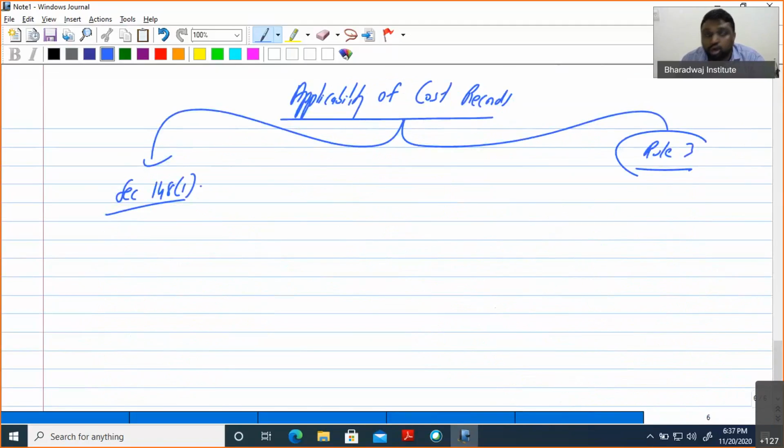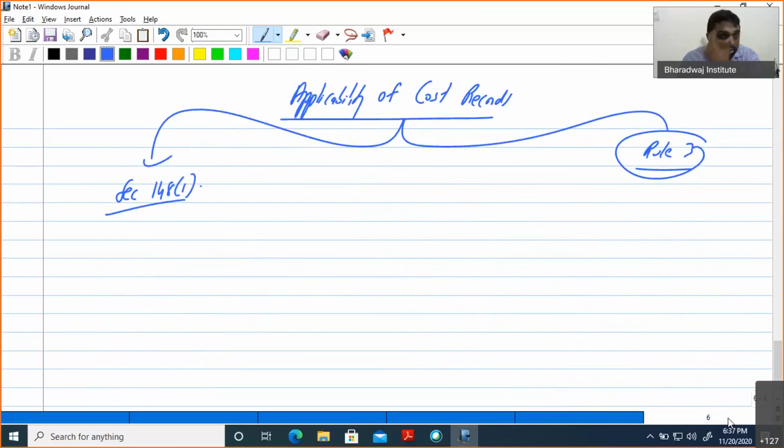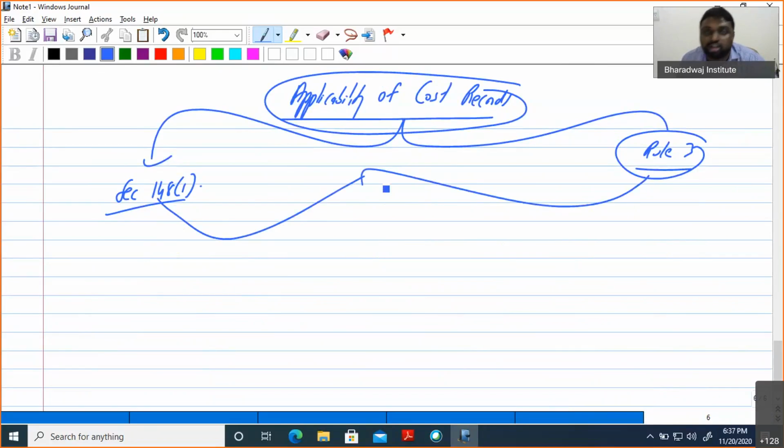The other is rule, the Companies (Cost Records and Audit) Rules. So section 148(1) and rule 3 discuss the applicability of cost records.